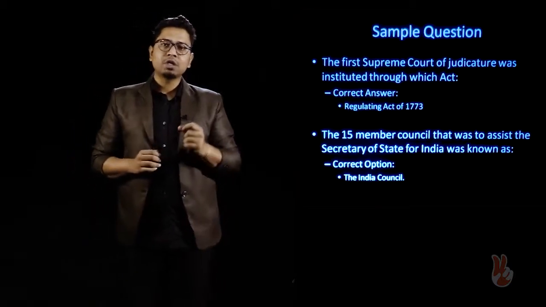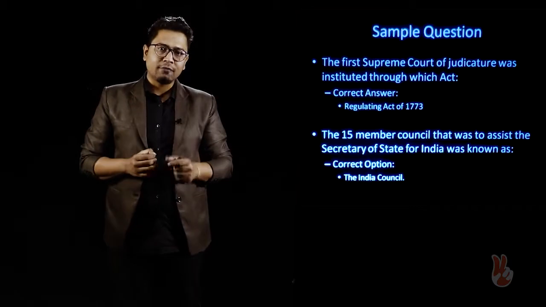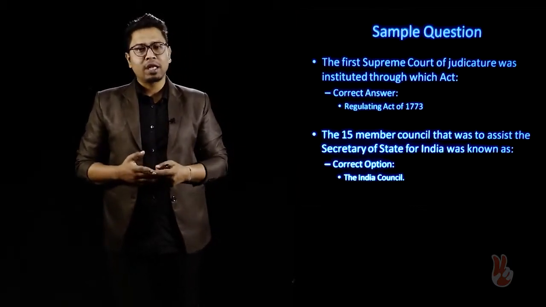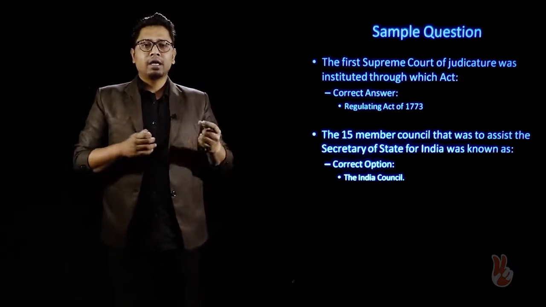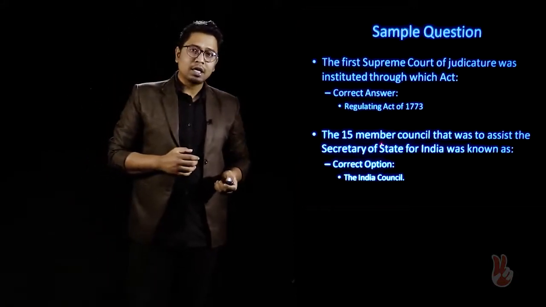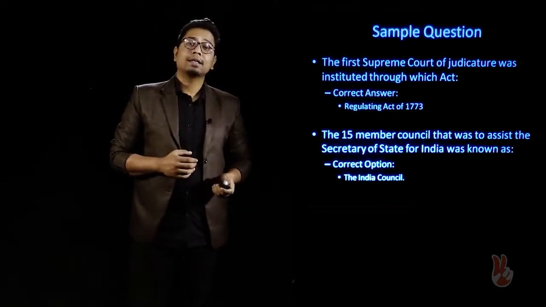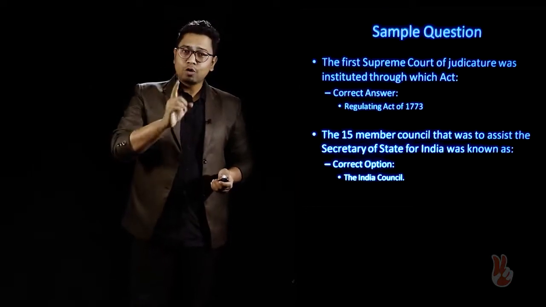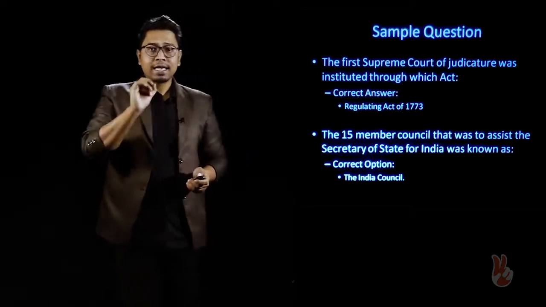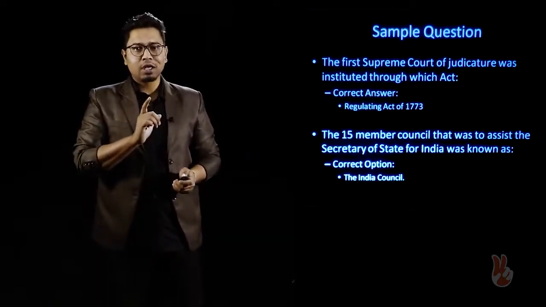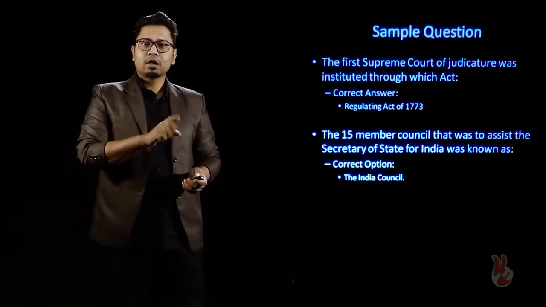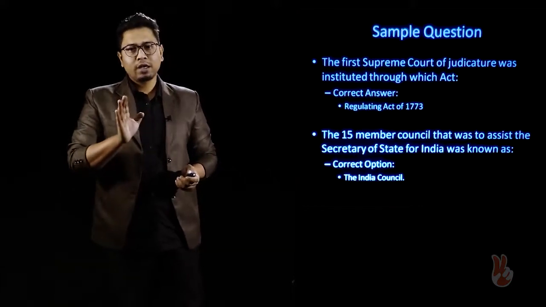The British Parliament pointed fingers towards the misadministration of the company in India, and therefore through the Queen's proclamation, it was made clear that the company's rule in India will come to an end, and the Queen will take over British India. And it is true, in this Government of India Act of 1858, that new organizations were created, and you have to look into those areas, okay. The new institution of the Secretary of State for India was instituted, and the Board of Control and Court of Directors were dissolved, okay.